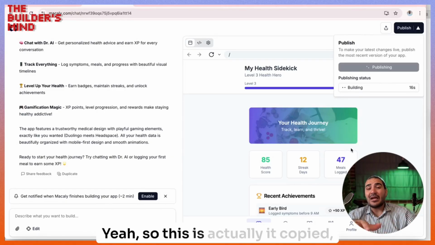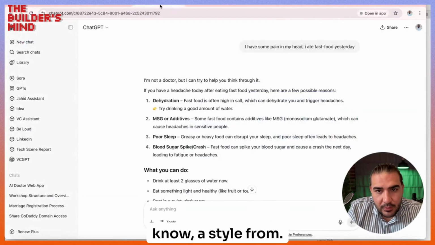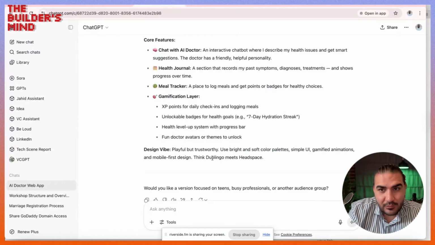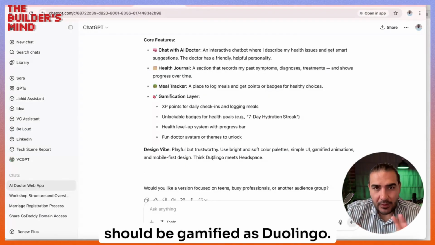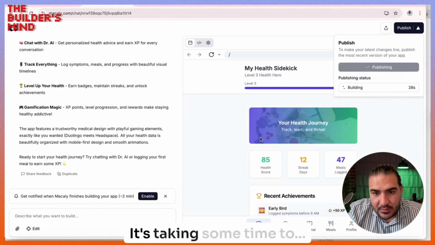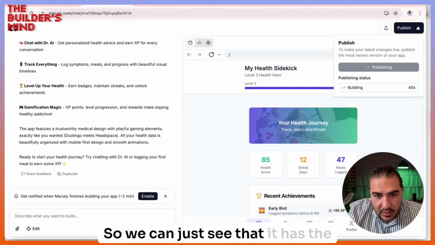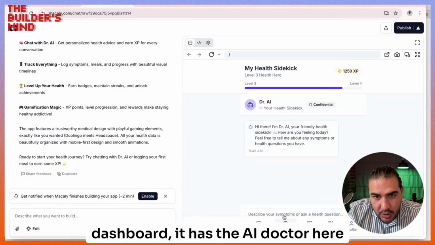Yeah, so this is actually, it copied the style from Duolingo. So Macaly got the idea that okay, it should be gamified like Duolingo, so it used that approach. It's taking some time, but we can see that it has the dashboard, it has the AI doctor here where I can chat.